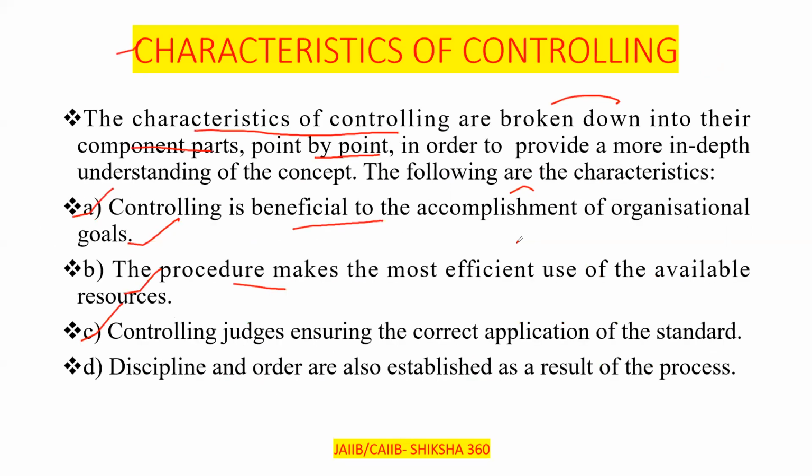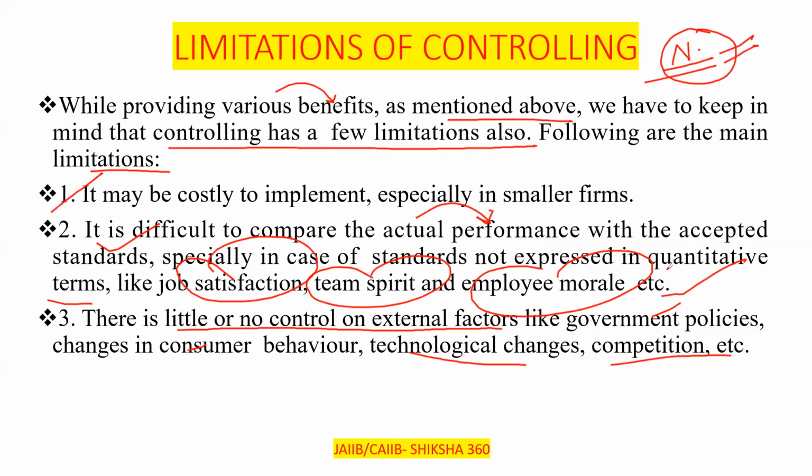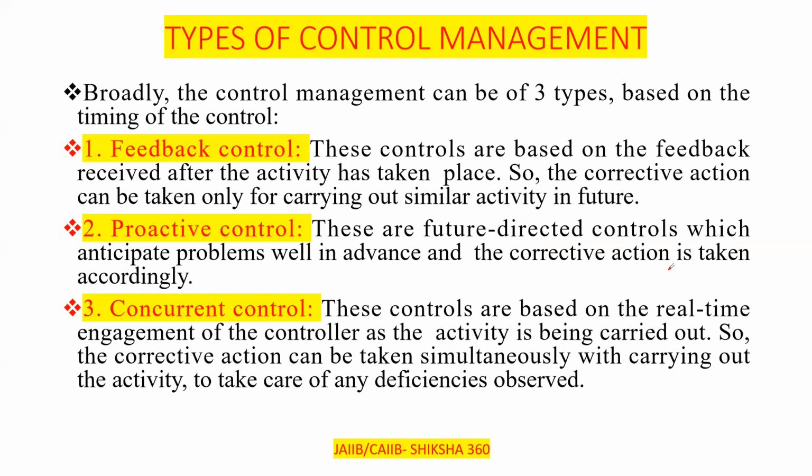So first of all, we will discuss the characteristics. After that, we will discuss the advantages. Next one, limitations. Very, very important. Now, the types of control management. Like we have already discussed, we will provide the feedback. So what are the three types of control management? Definitely you will get one question from there in the examination.